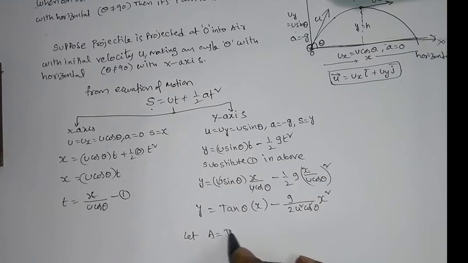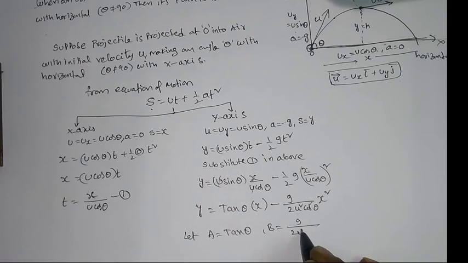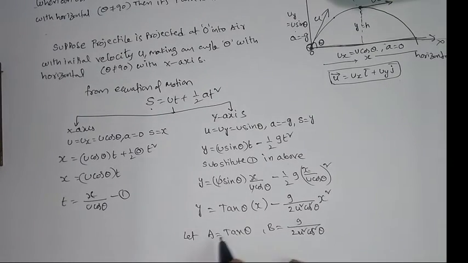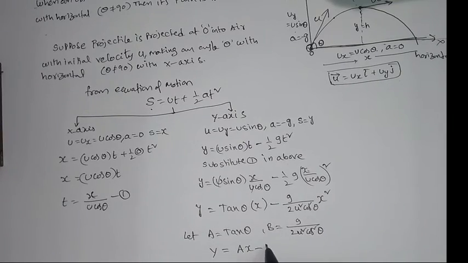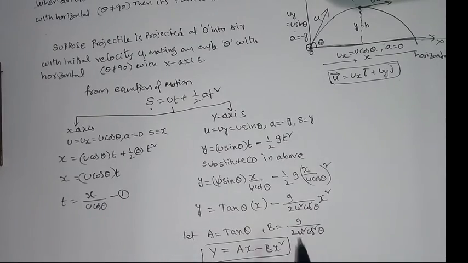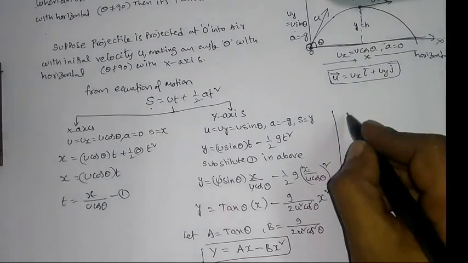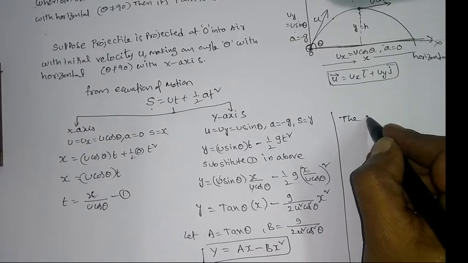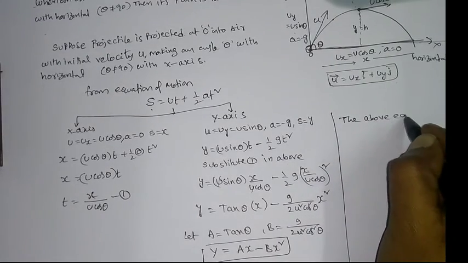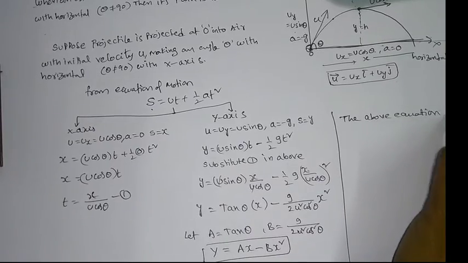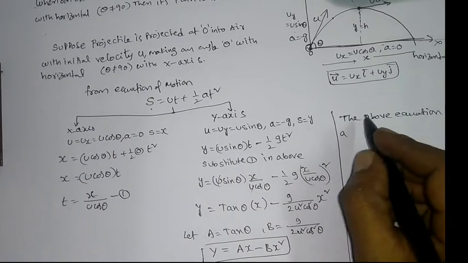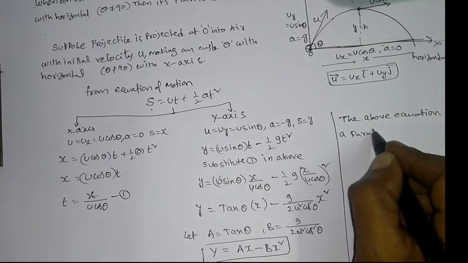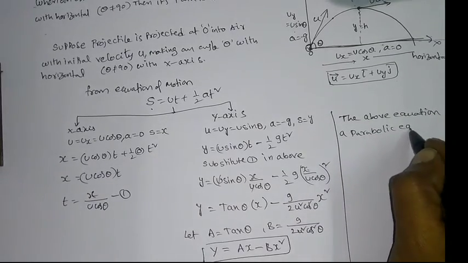Say let a is equal to tan theta and b is equal to g by 2u square cos square theta. Now substituting we will get y is equal to ax minus bx square. This is the parabolic equation. Now we can say directly the above equation is a parabolic equation.